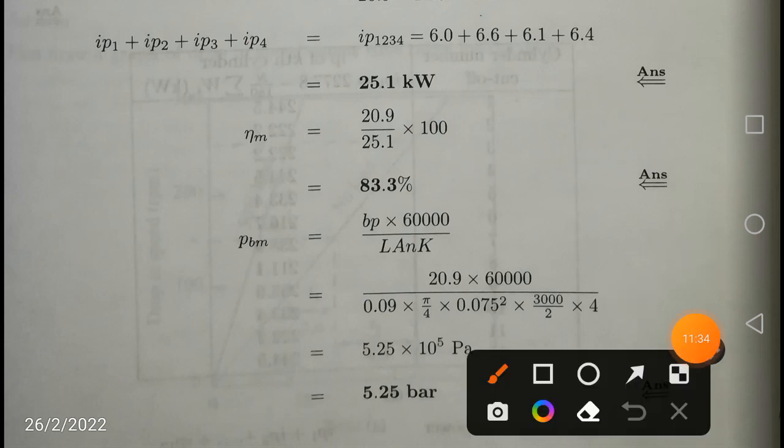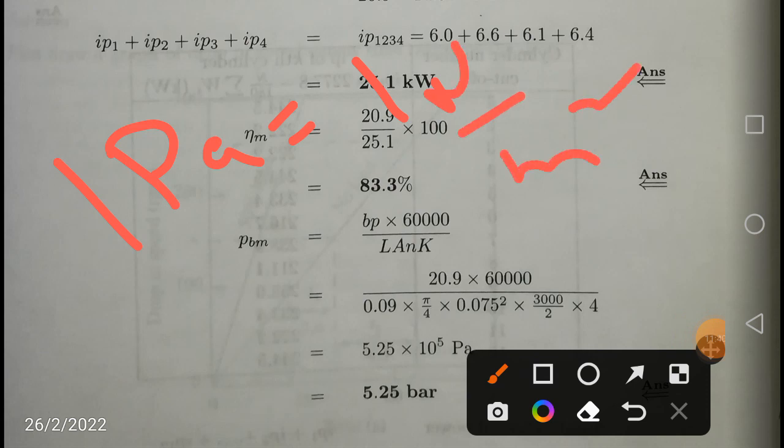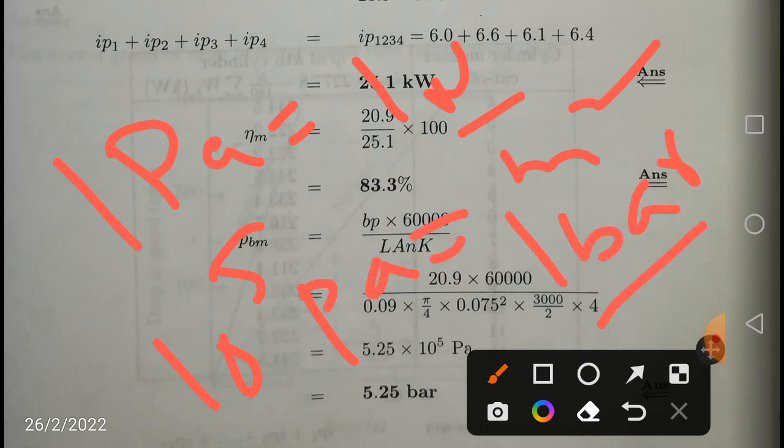Friends, here 1 pascal is equal to 1 Newton per meter square. And one more thing you have to keep in mind, 10 to the power 5 pascals is equal to 1 bar. Normally the answers are given in bar only, so you have to specify the brake mean effective pressure of an IC engine in terms of bars. I got 5.25 into 10 to the power 5 pascals. Dividing with the conversion factor 10 to the power 5, the brake mean effective pressure of the 4-cylinder 4-stroke multi-cylinder engine given in the problem is equal to 5.25 bar.